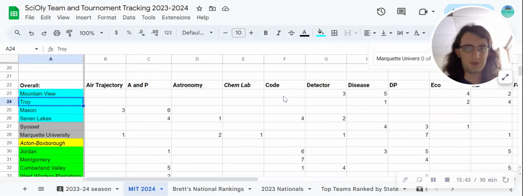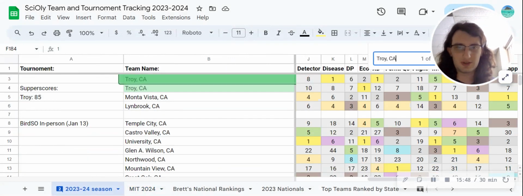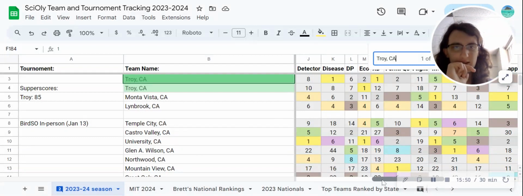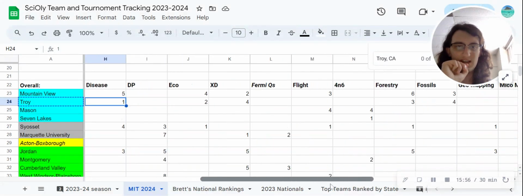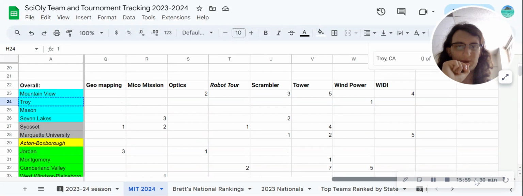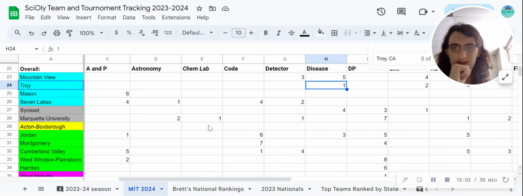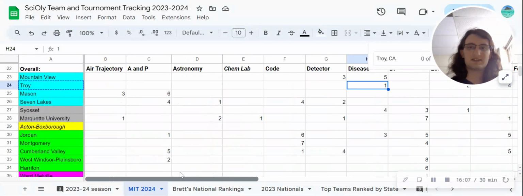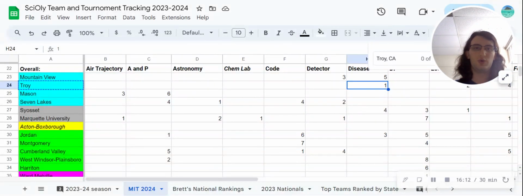Troy, coming in with their first place in disease detectives. Got to make sure we specify California Troy. The California teams were really hard for me to rank because I did put them in second and first overall. But in events, you'll see, they still have quite a few ranked events here, but not necessarily as many as like Marquette or Syosset. And part of that is just because we don't have too much data on them. And the data we do have on them is only California teams competing against themselves.